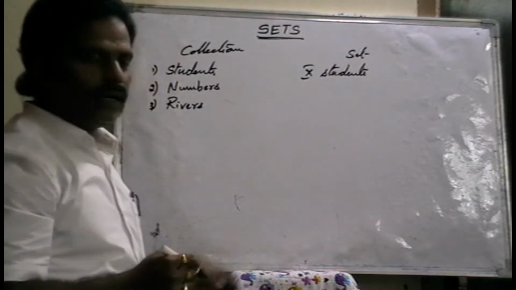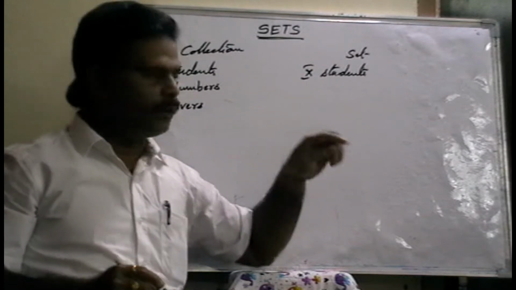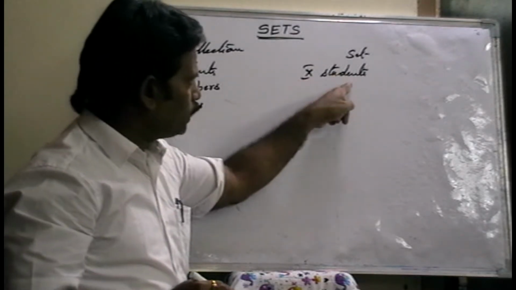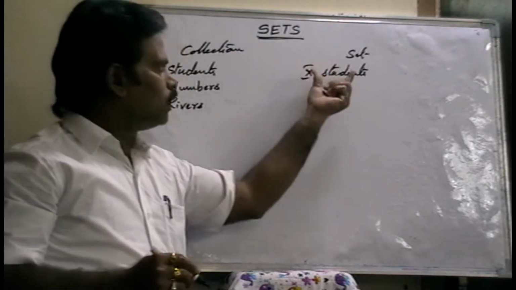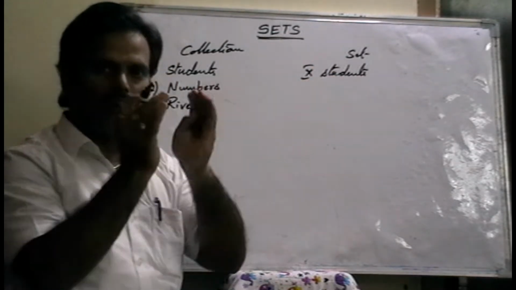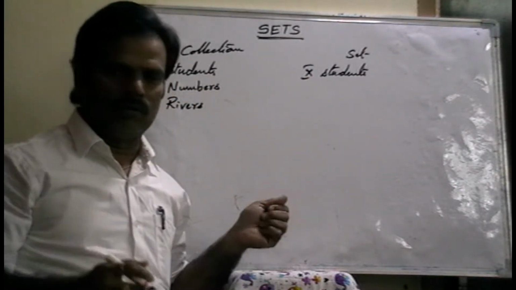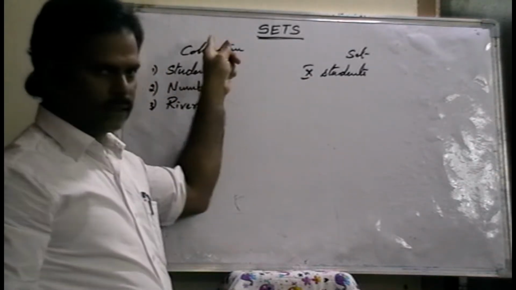Why? Because in this collection of students, each and every student belongs to 10th class. So it is called a set. Here numbers are there. Which type of numbers? We don't know. So it is only a collection.